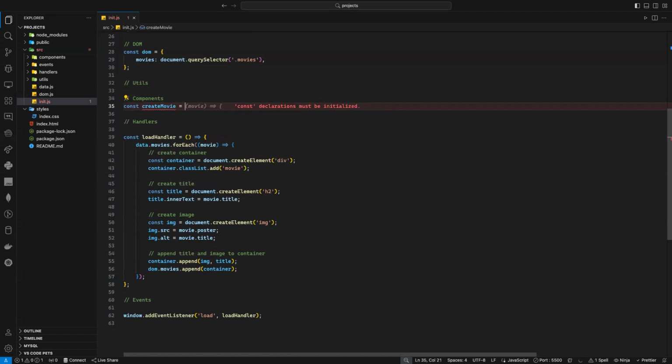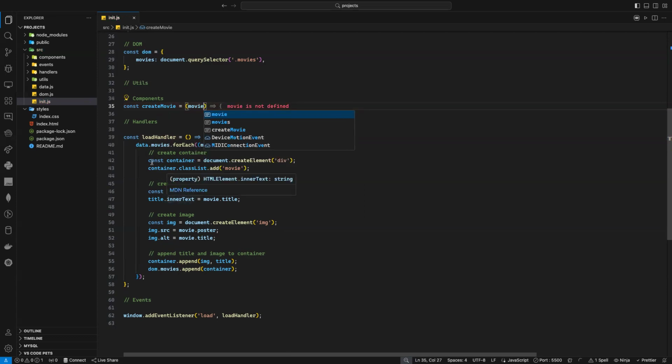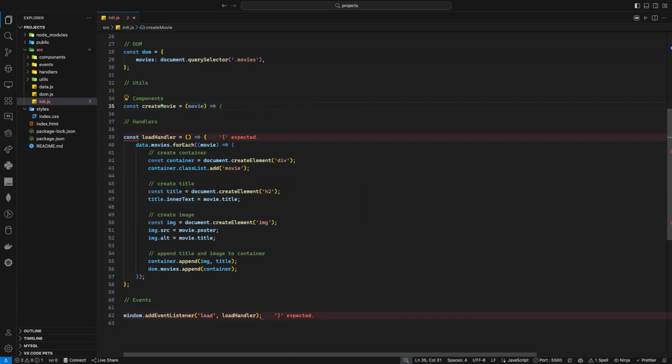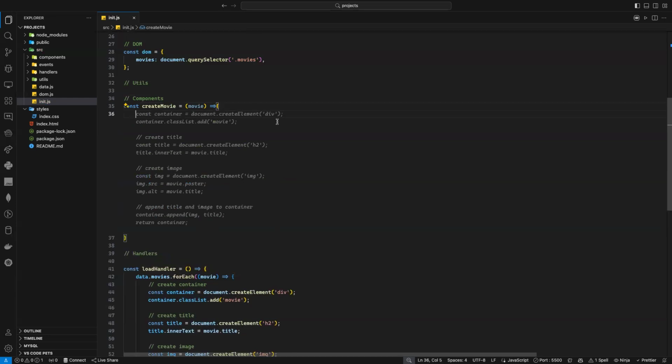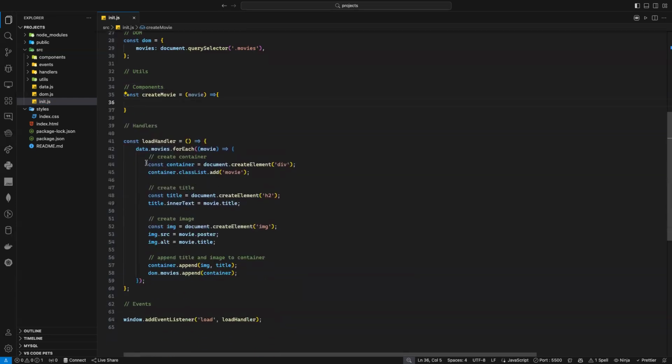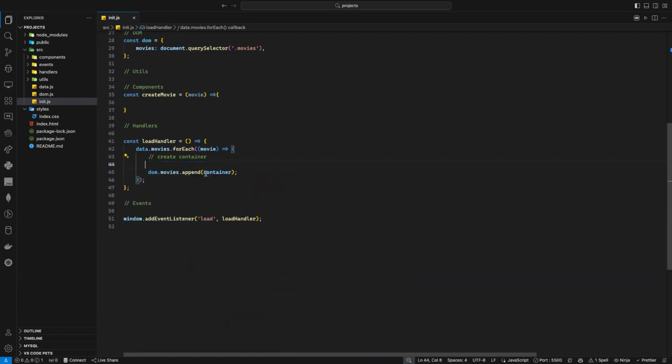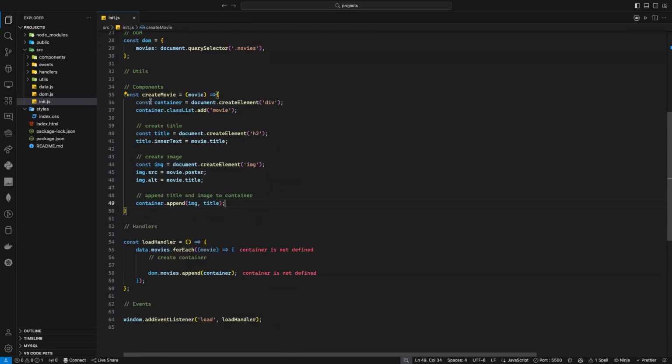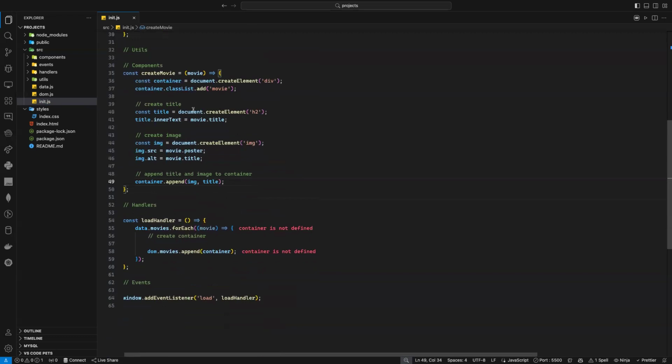As you can see, here I need to pass my data, my movie. Remember, when I call this function, I will have a movie because I'm looping through them. Now in movie, of course, I will have, as you know, ID, title, and stuff like that. So what I can do is cut this guy here, put it inside this one, and voila. So now I have a function, and what this function is doing is taking the data here, and now I'll call my function here.